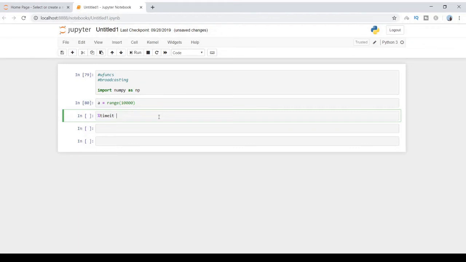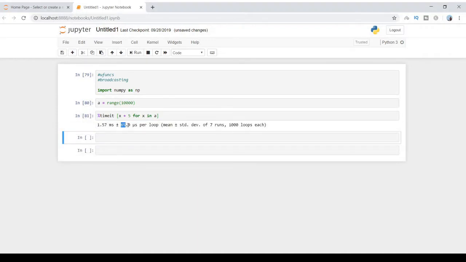The more Pythonic way is list comprehension: x plus 5 for x in a. Shift enter. Yeah, it is done. 65.9 microseconds. Okay, and let's perform the same operation in NumPy.